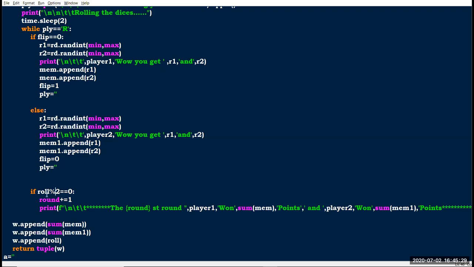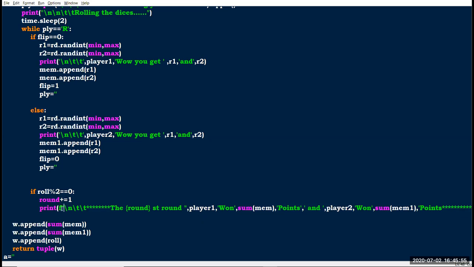When the roll variable gets an even value and the condition is satisfied, it goes in here, and the round variable has 1, right? So round has 1 and it prints. Here I am using print formatting in strings, an F string literal, as you can see.